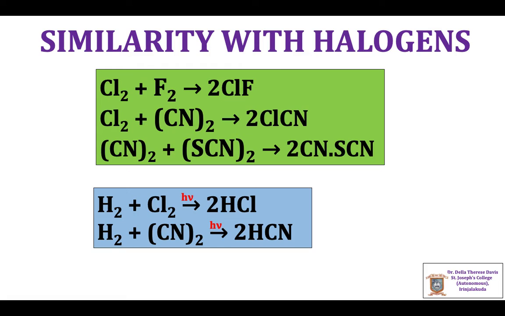Example, Cl2 plus F2 gives ClF, that is an interhalogen compound. Similarly, Cl2 plus cyanogen gives ClCN. Cyanogen and thiocyanogen give NCSCN compound.